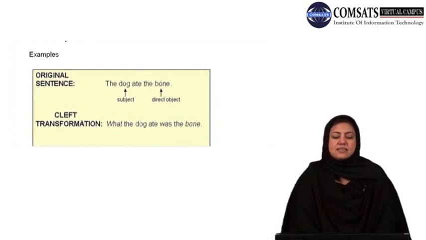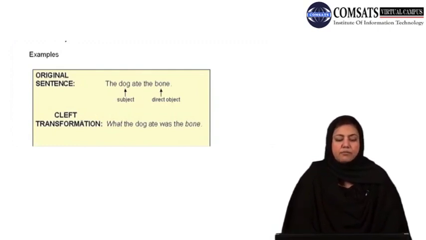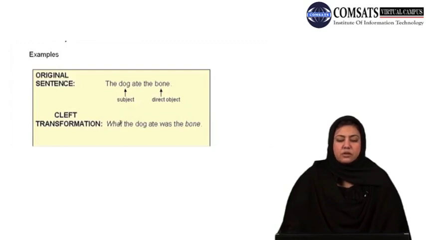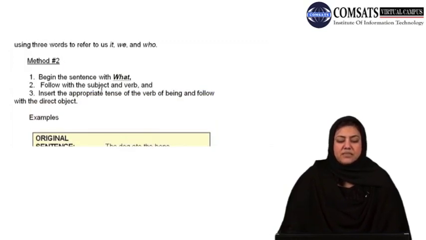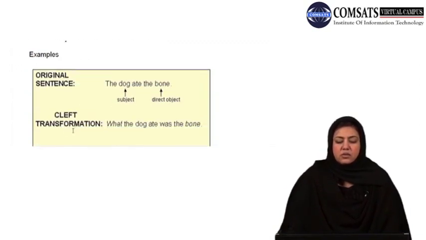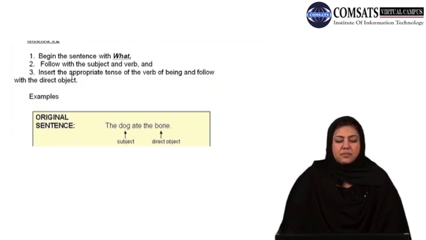If the original sentence is the dog ate the bone, you can have a cleft transformation by creating what the dog ate was the bone. Now in this case, you see the first rule was begin the sentence with what. So we have started the sentence with what. Then follow with the subject and verb. The subject dog and the verb ate. So the dog ate. What the dog ate. Insert the appropriate tense of the verb of being and follow with the direct object.